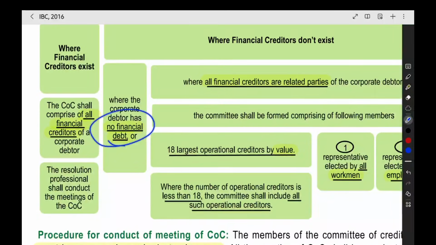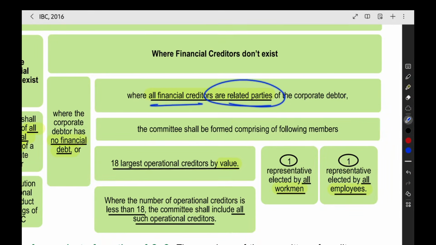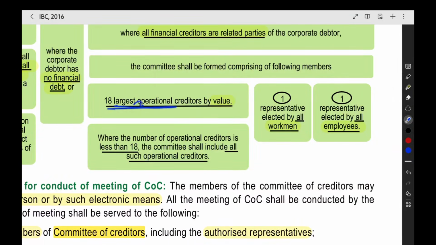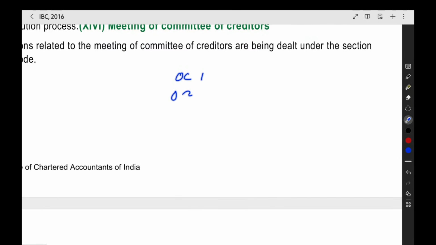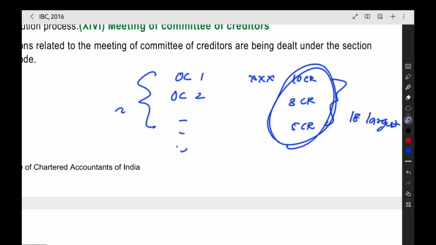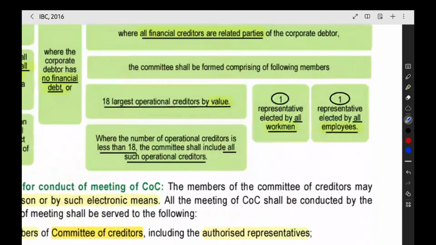In these two scenarios, no financial creditors or all financial creditors being related parties, what will happen? The committee will be formed using the 18 largest operational creditors by value. So you will have operational creditor 1, operational creditor 2, like that you will have the list, and the values will be there, 10 crore, 8 crore, 5 crore. You have to take the 18 largest ones, operational creditor 1 to 18, who are largest in value. So they will be there in the committee of creditors.